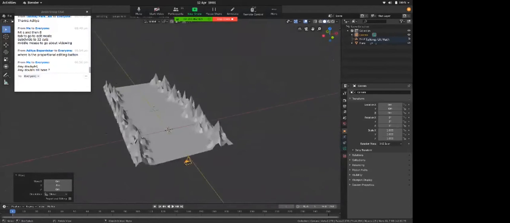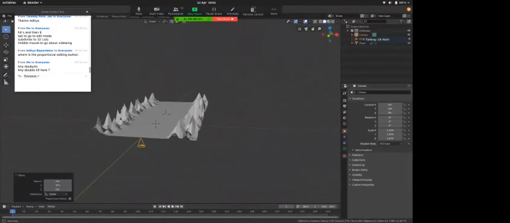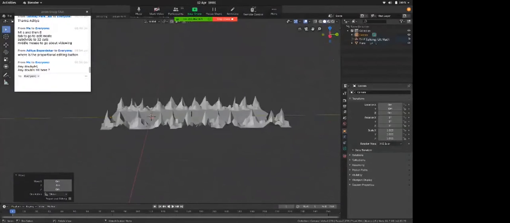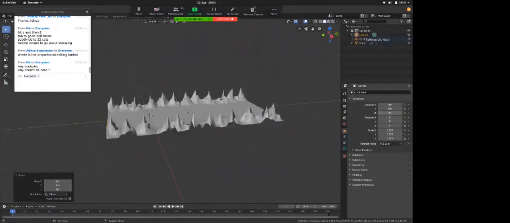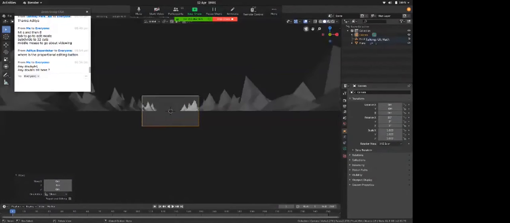So I want the camera to look towards my scene. Red is my x-axis. So I need to rotate my camera 90 degrees up. So I'll go here and enter 90 degrees. Now my camera is looking towards the scene. If I hit on the camera icon, I can see that my camera is looking at the scene.